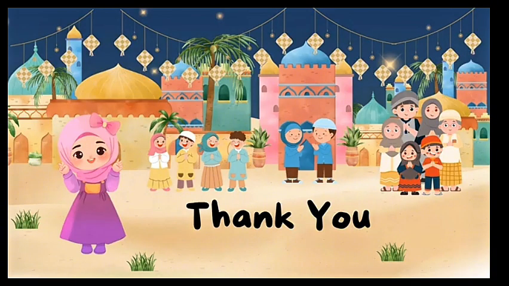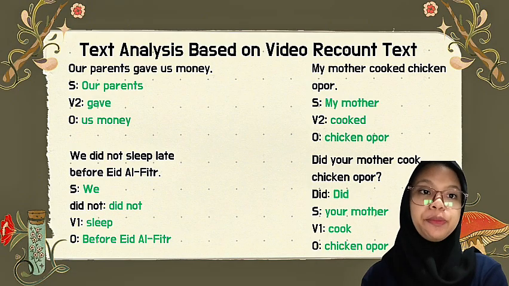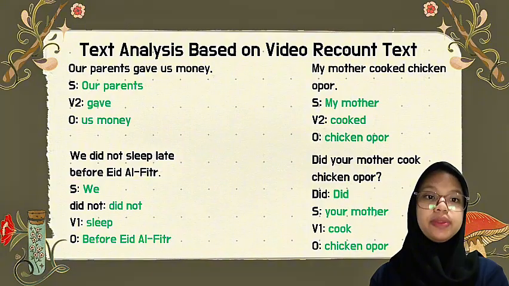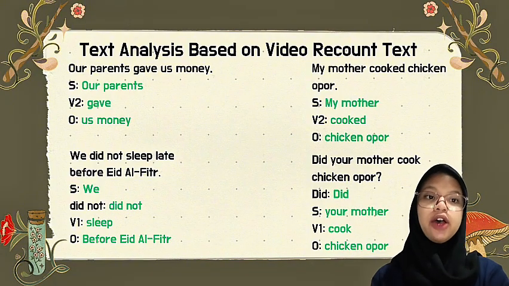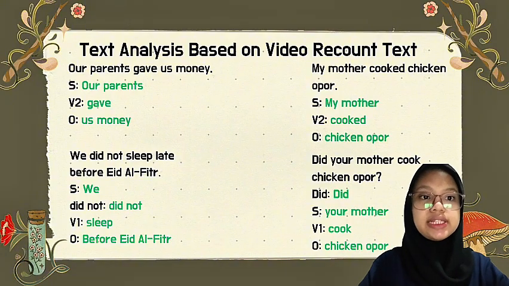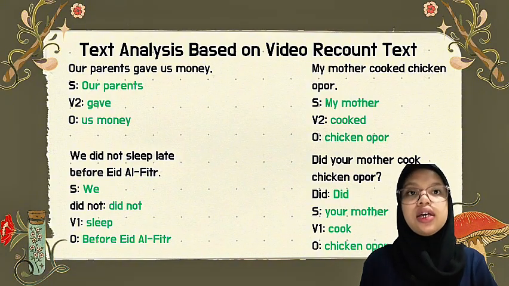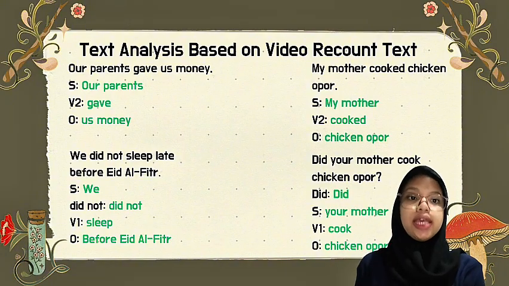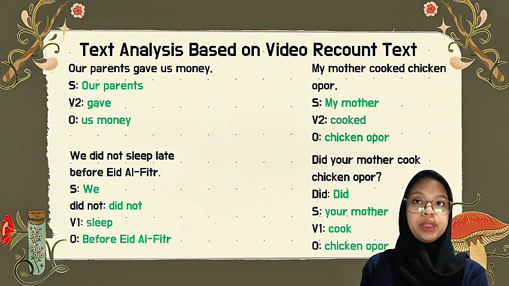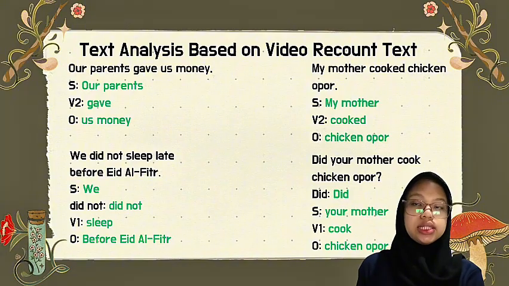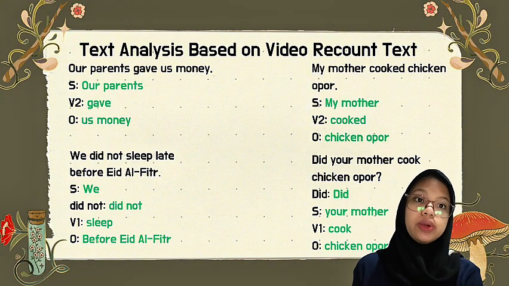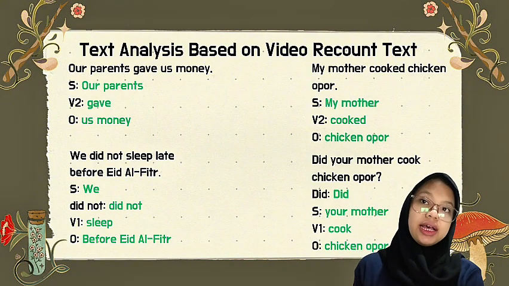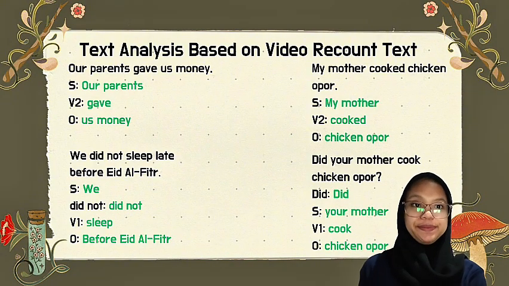Thank you! So, let's analyze several sentences from the recount text video before. For the first, positive sentences first. Our parents gave us money. Our parents as subject, gave as verb 2, money as object.